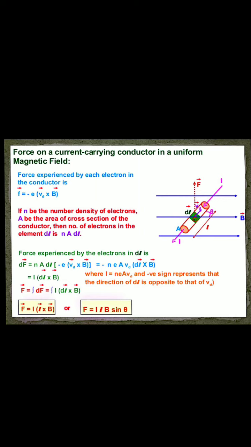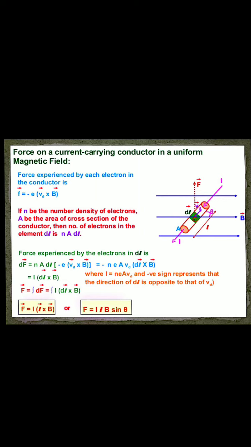So dF equals n into A into dl into that f, the expression of f, minus e v_d cross B. So in a small length dl, we get the small force dF.